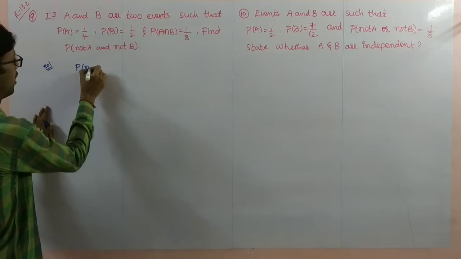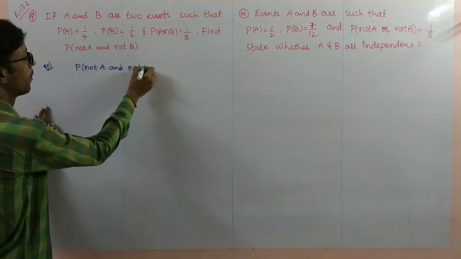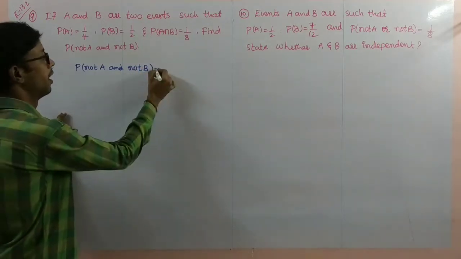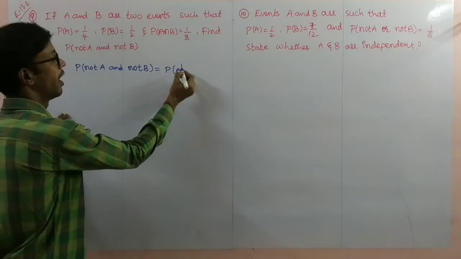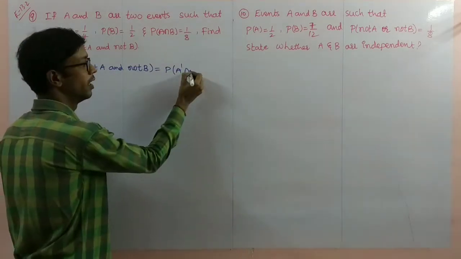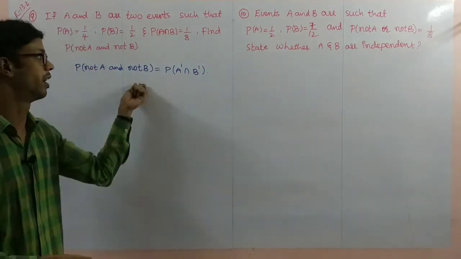Probability of not A and not B, we have to find here, that is nothing but probability of A complement intersection B complement, not B.